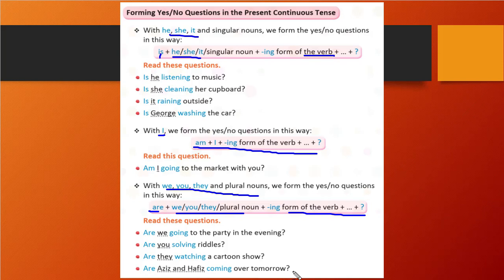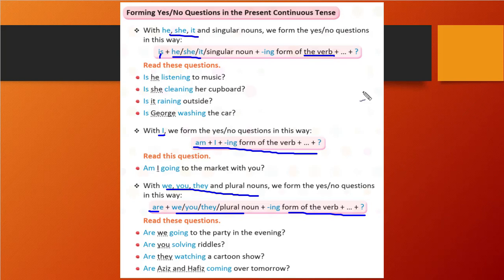Yes. Are Aziz and Hafiz coming over tomorrow? Yes, Aziz and Hafiz are coming over tomorrow. That's it, right? That way we are going to give the answer. So in this kind of question, we will just give the answer with a yes or no.